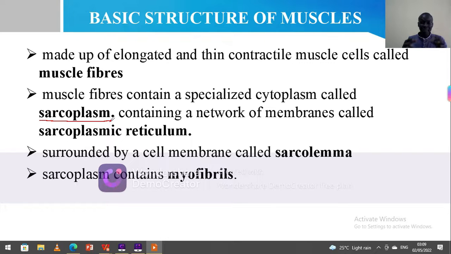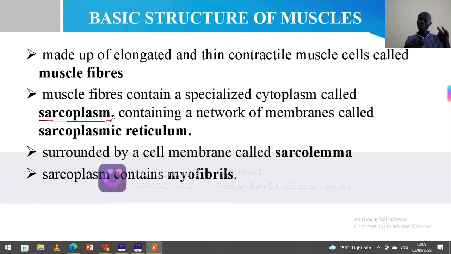Then in the cytoplasm, we have thread-like structures which are called myofibrils. Myofibrils are composed of those two filaments we talked about.